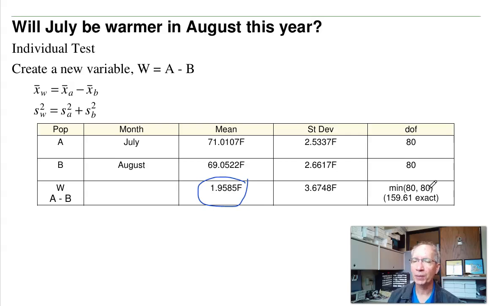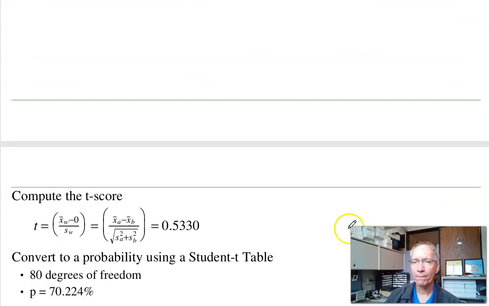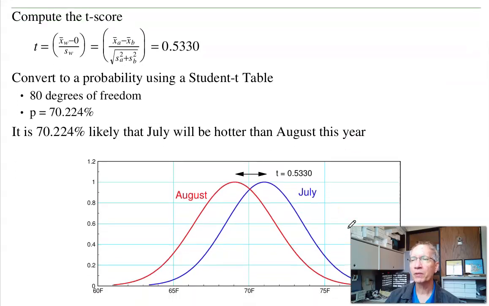It doesn't have a huge impact on your homeworks. Use either one. I would take 80. Some people use 159. It really doesn't affect the odds.